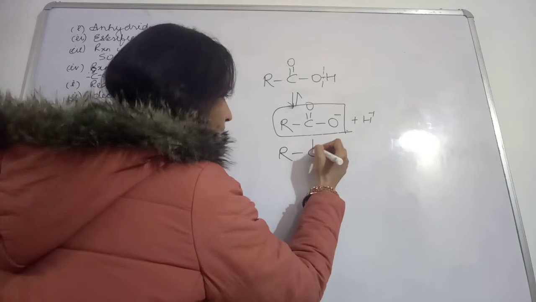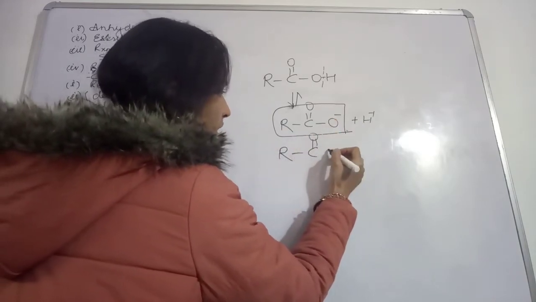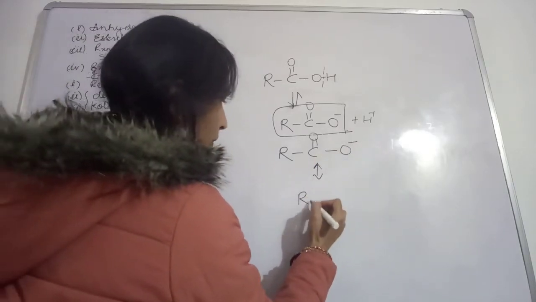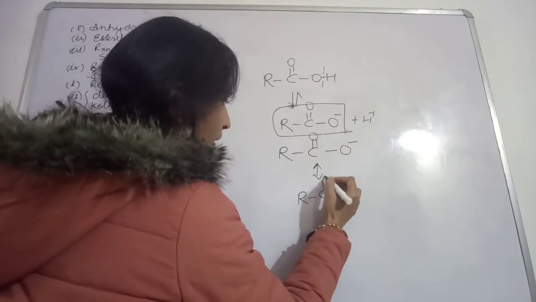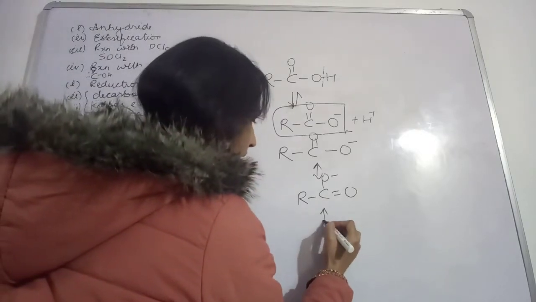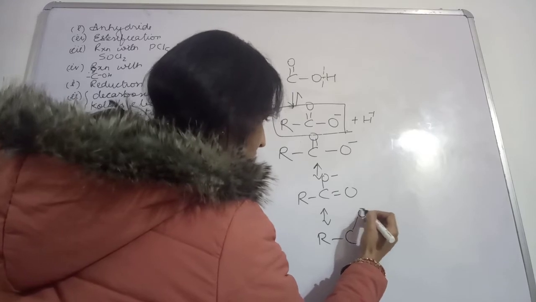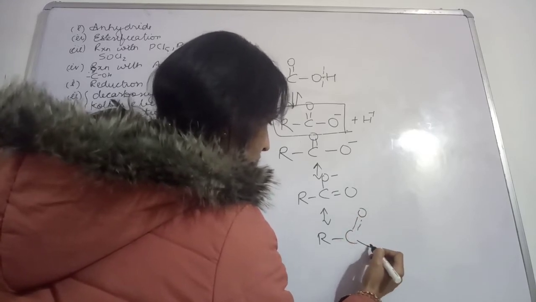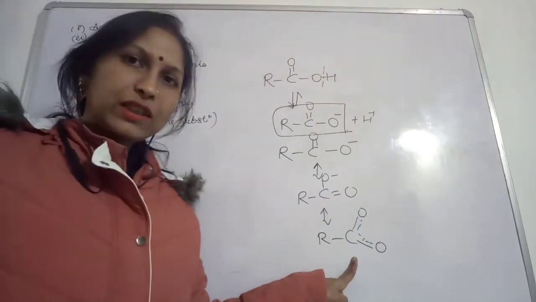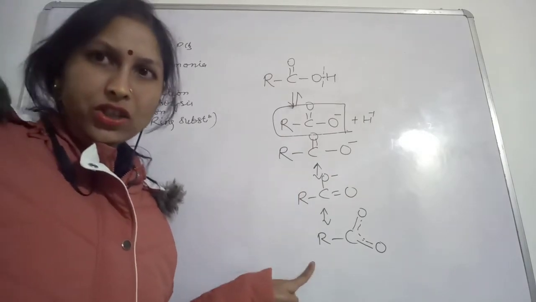RC, this O, see here, this was making a double bond with this oxygen and then this O negative. Okay, so we can also make the double bond with this other oxygen, and the resonance hybrid structure will be like this. If this will be the oxygen, you can show it like this, with the dotted line. So these are the different resonating structures.